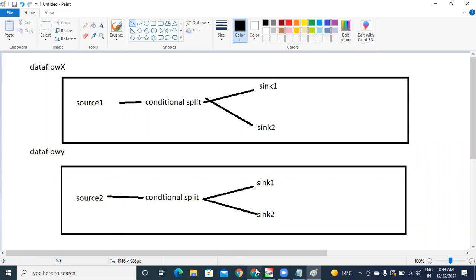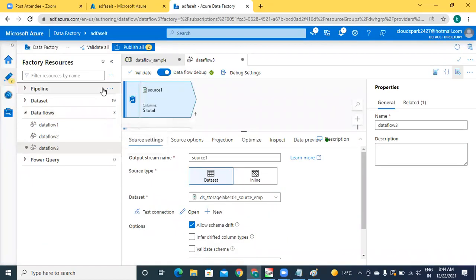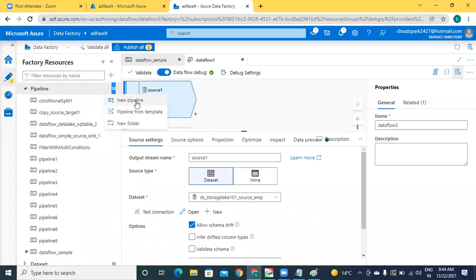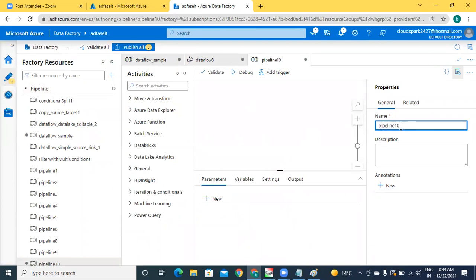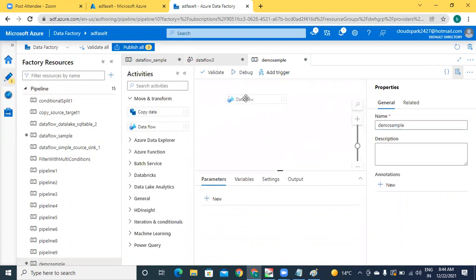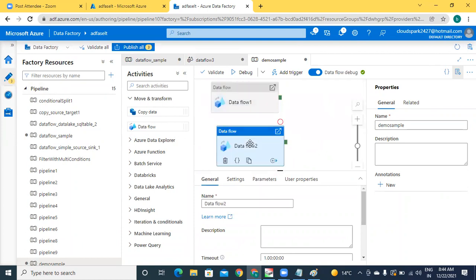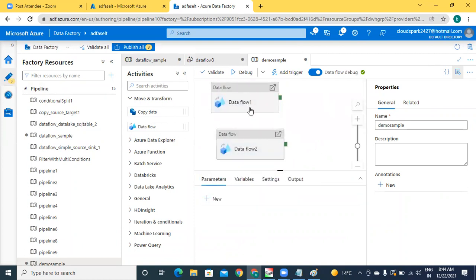Now, create a pipeline. New pipeline. That's a demo sample. I'm taking a data flow, I'm taking the second data flow. But don't connect these two things. If you connect, what will happen? One after one will be executed. If you don't connect, they will be executed in parallel. Understand the point, sir? If you don't connect, these two flows will be executed in parallel.